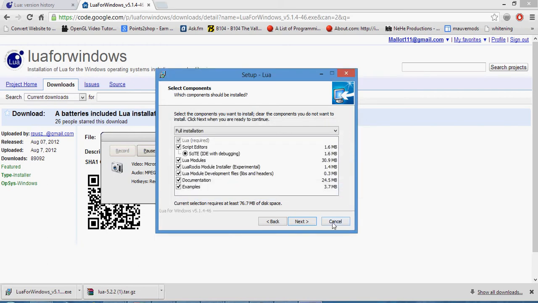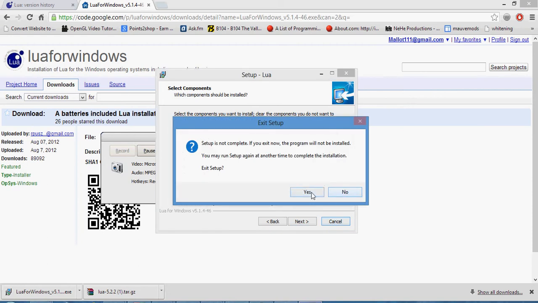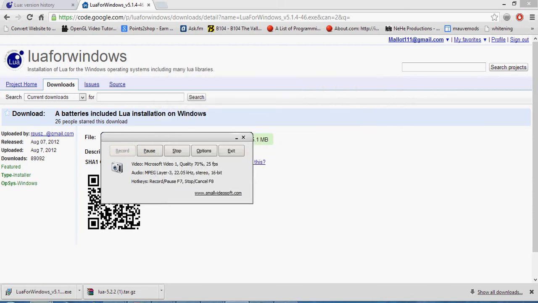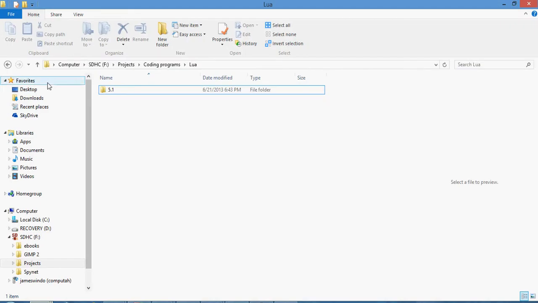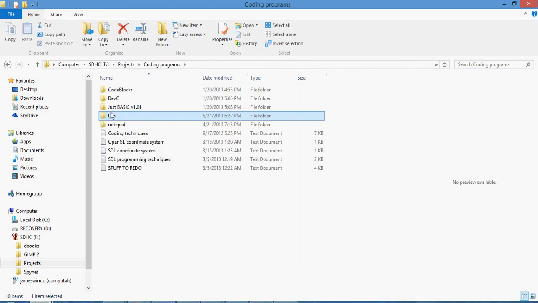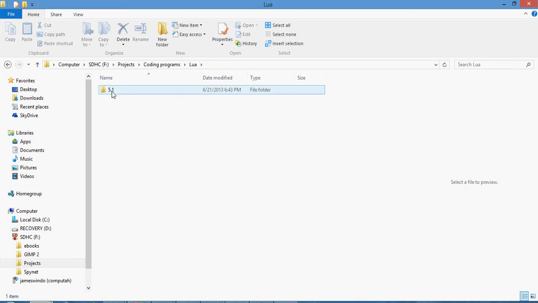So you open that folder, and if you are not using the IDE or you downloaded the other link that I showed you guys, the one that's not for Windows, you open up this, and this is the same Lua console, so you can do your programming here.